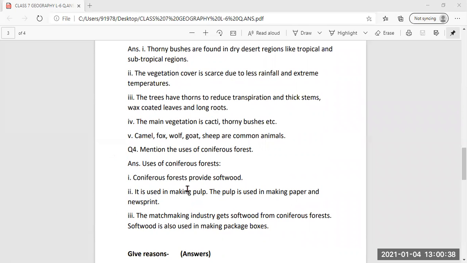So uses of coniferous forest: it provides softwood. It is used for making pulp, and pulp is used for making paper and newsprint. Then the matchmaking industries get softwood from coniferous forest. Softwood is also used in making package boxes.